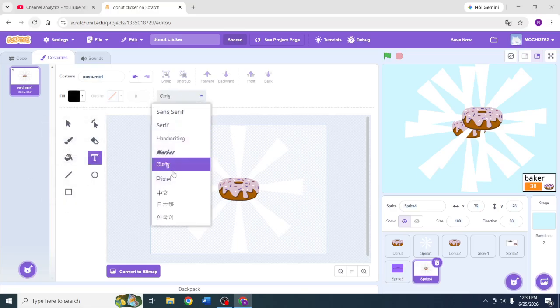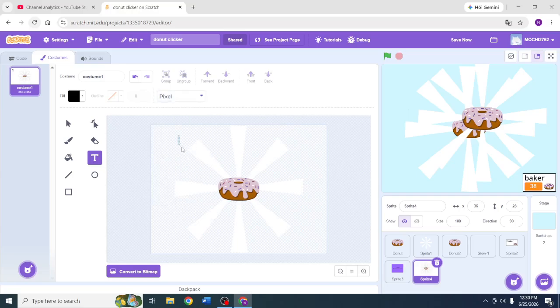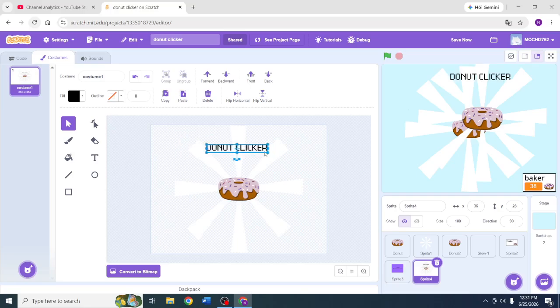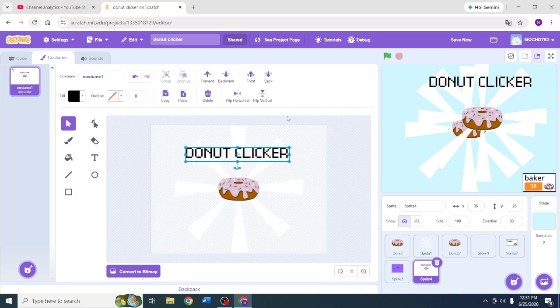Let's make it 2 pixel and call it cookie. No, not cookie. Donut. There we go.